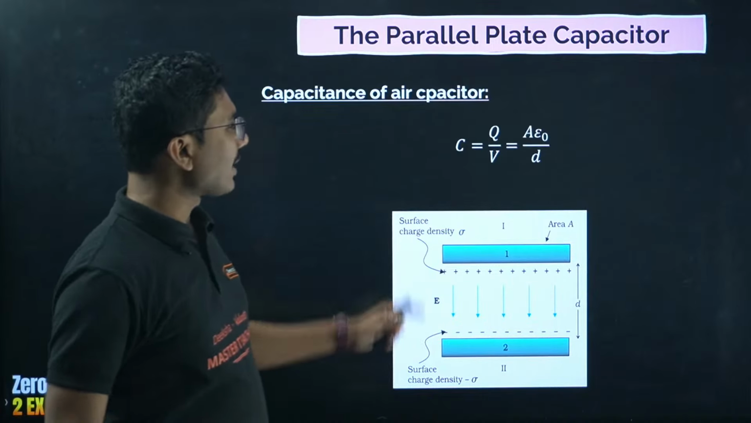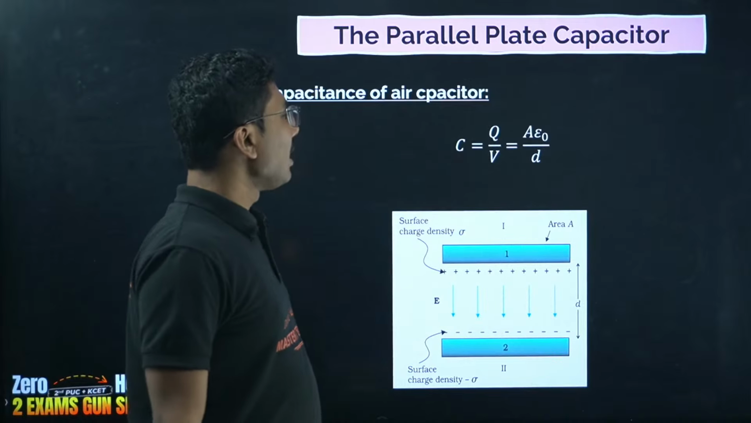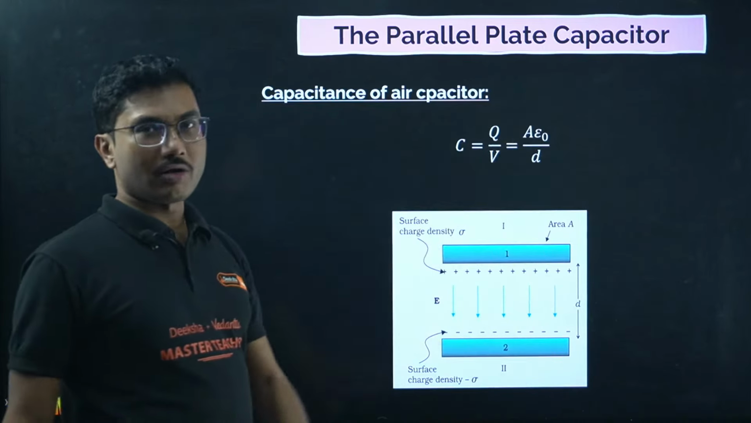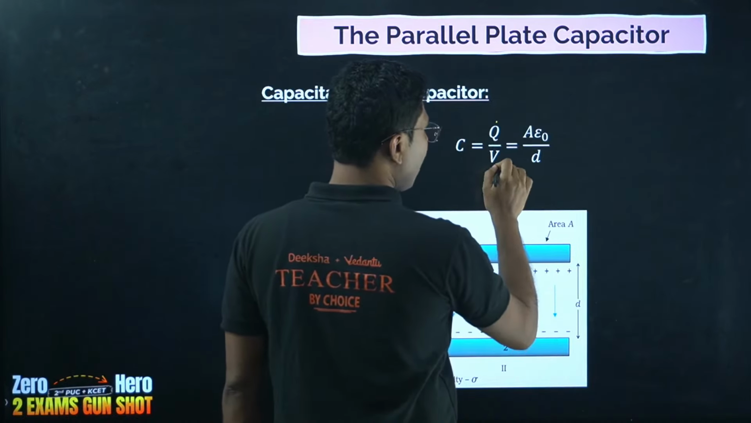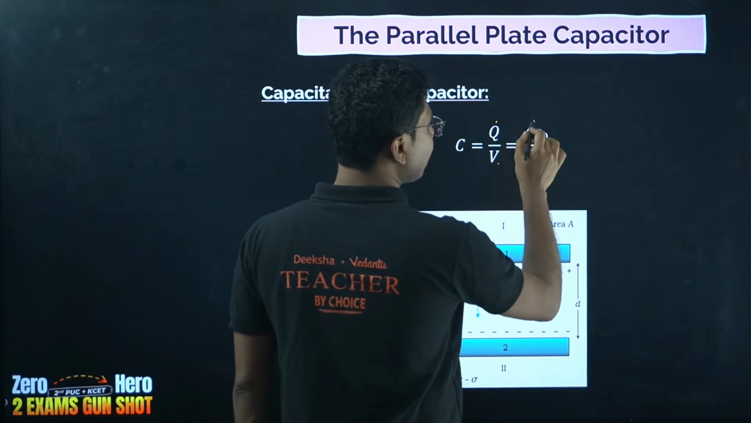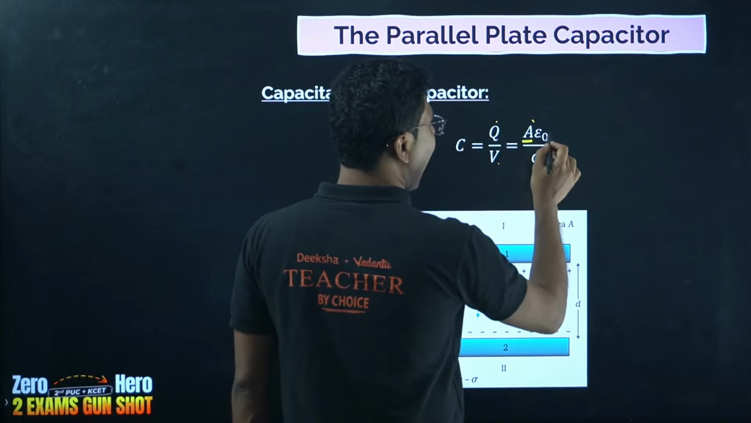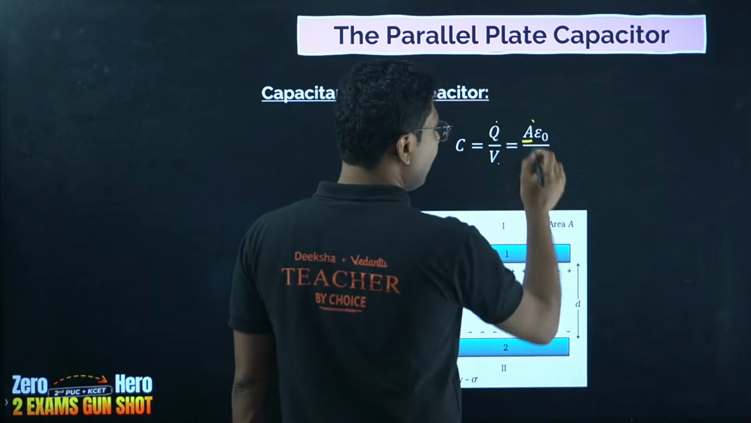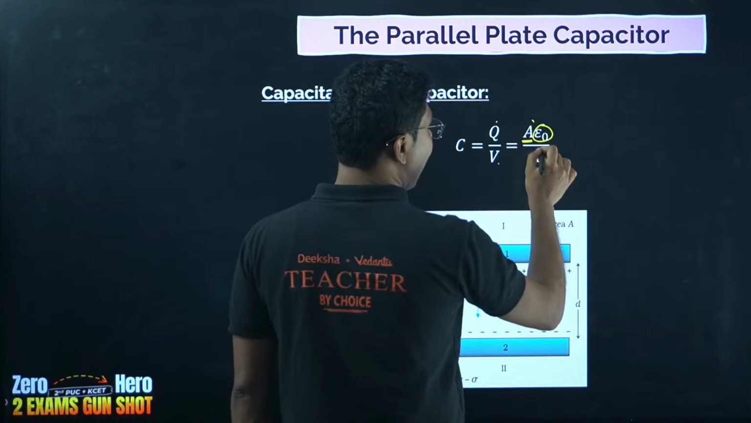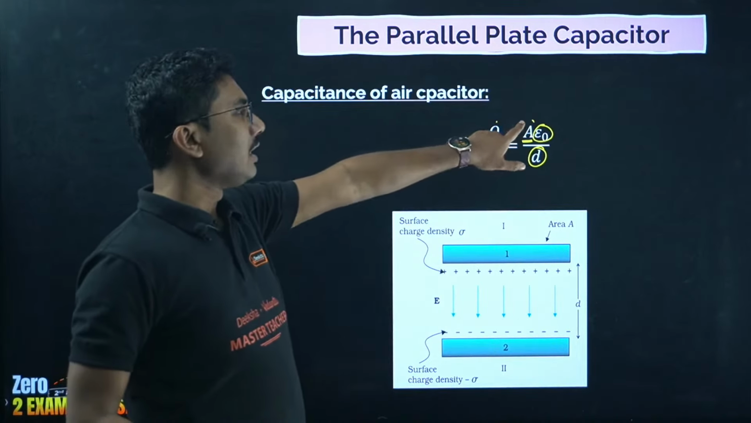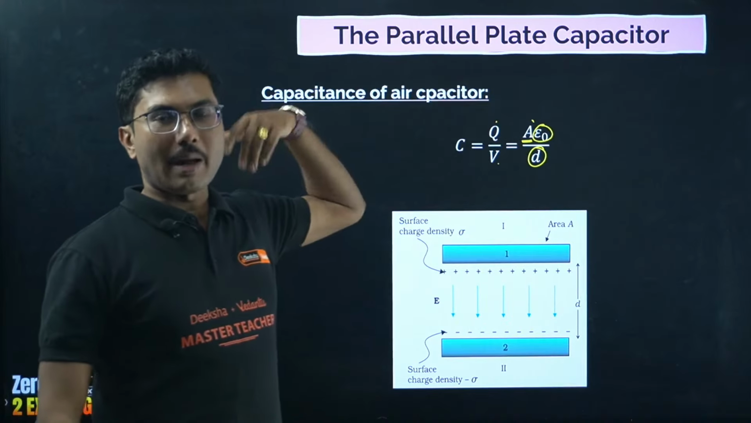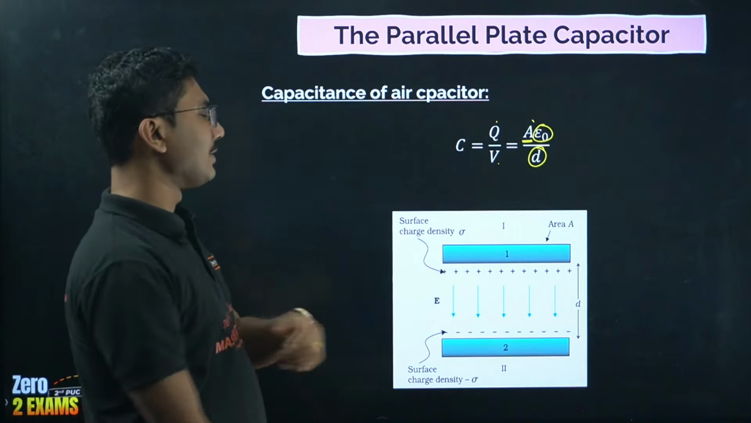Now, capacitance of a capacitor normally is given by Q by V, which is A epsilon naught by D. So capacitance does not depend on Q, does not depend on V, but it depends on the area of the plate and the medium, the epsilon naught, and divided by the distance between the plates. So if you keep the distance small, if you keep the area large, capacitance will be very, very large.